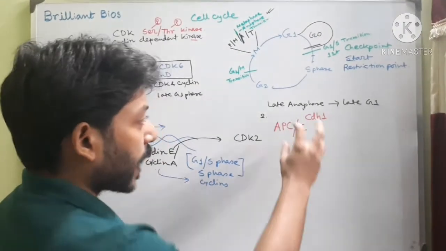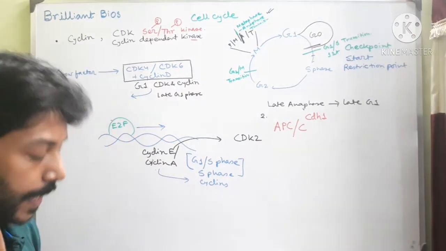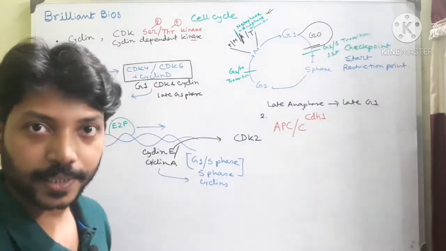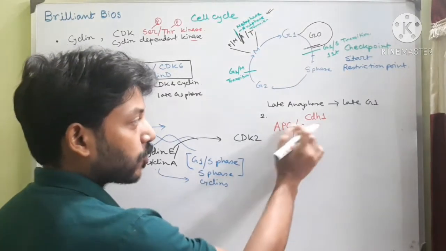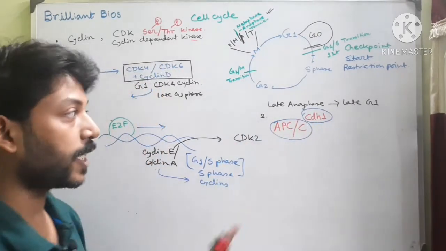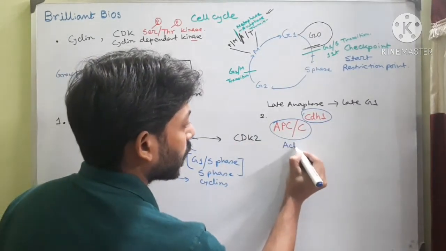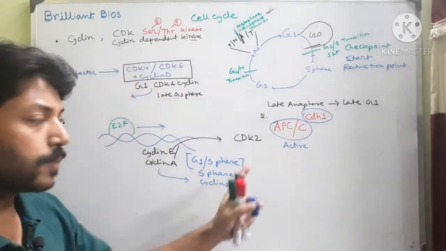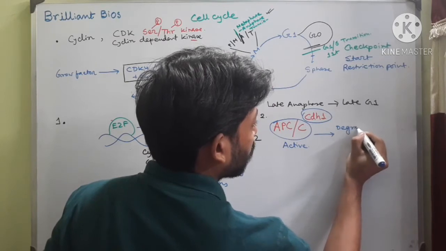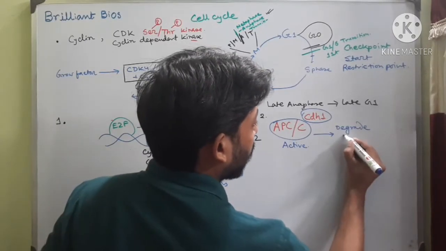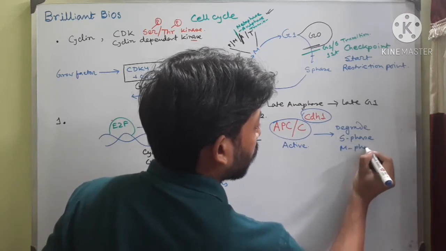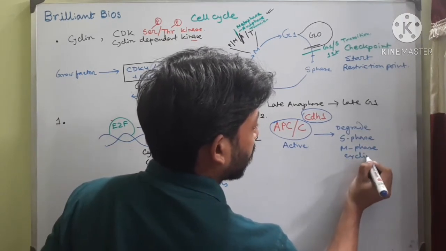These two molecules, when associated with each other, are active. This is actually a ubiquitin ligase enzyme. When these two molecules are associated with each other, then this molecule is active, and it helps in the degradation of S-phase and M-phase cyclins. They degrade these cyclins.